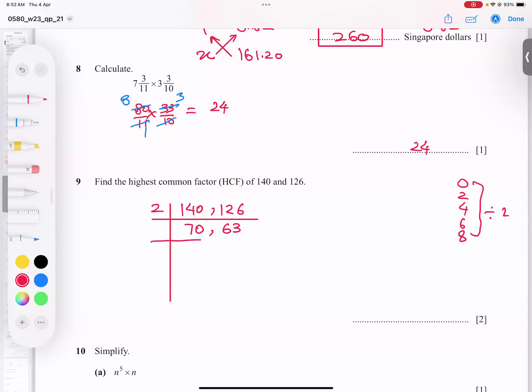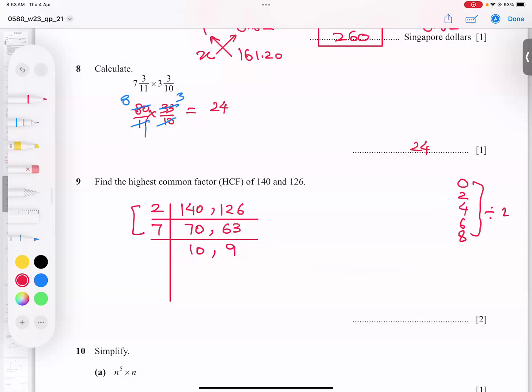I cannot divide further by 2, because this 3 is not coming here. So I will go for table of 7. 7 10s are 70, 7 9s are 63. Further, I cannot divide both numbers on one common table, so we have to stop here.